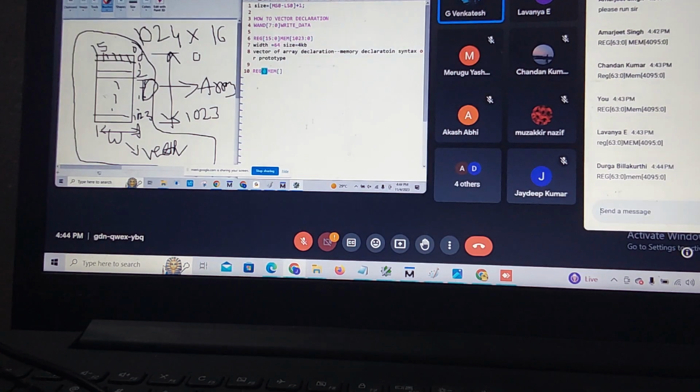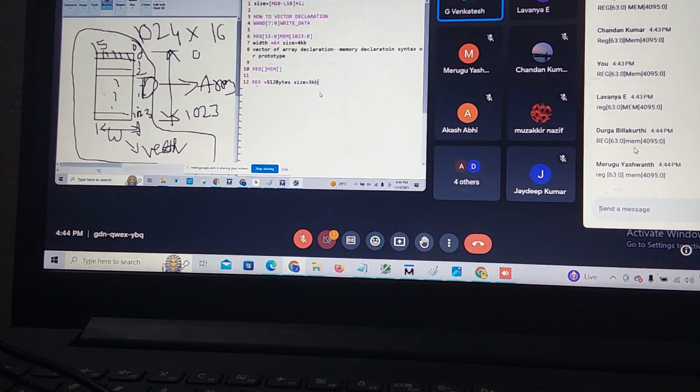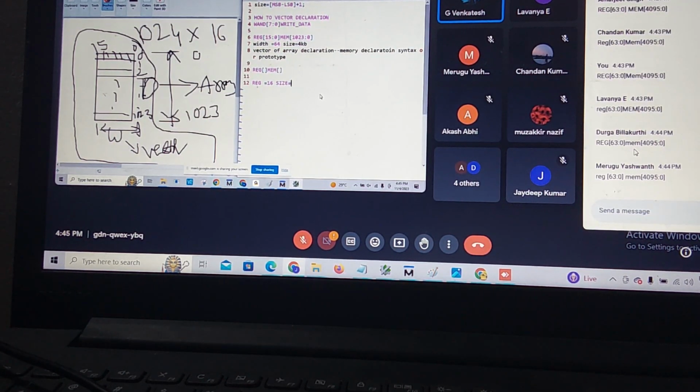Okay, I will give this now. You people do this tomorrow. My reg is 512 bytes and the size is 3 KB. You people do it tomorrow, or on Monday I will ask. Range is 16-bit. Size is 512 bytes.